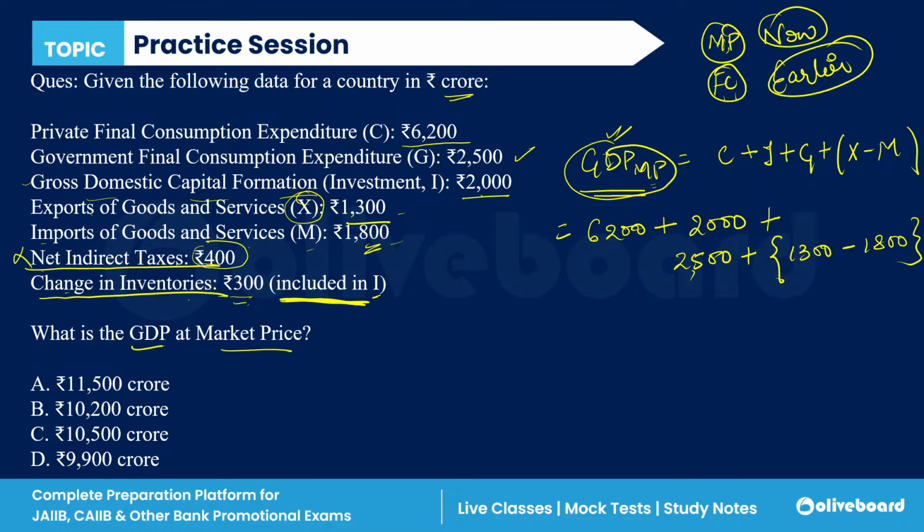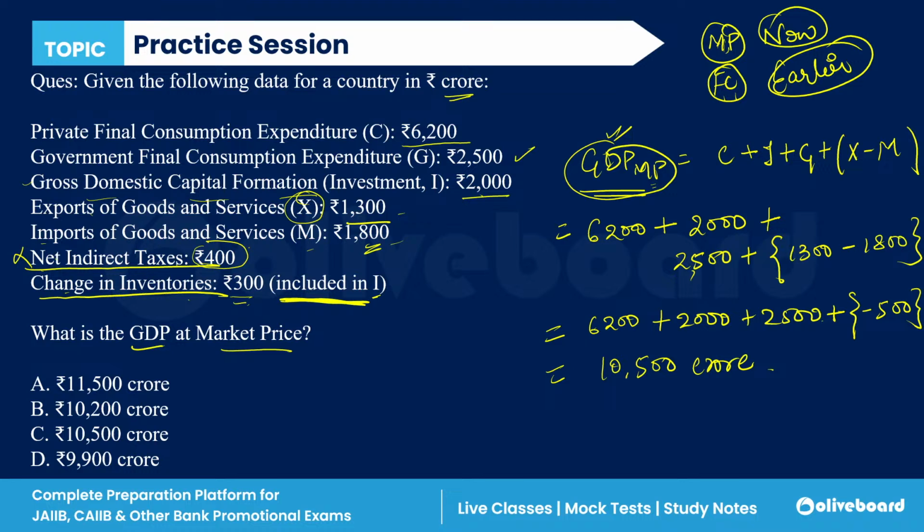Now, what do we have to do with the changes in inventories? First of all, let's just solve this. It is 6,200 plus 2,000 plus 2,500, plus minus 500, so the bracket is removed. When we solve this completely, we get 10,500 crore.